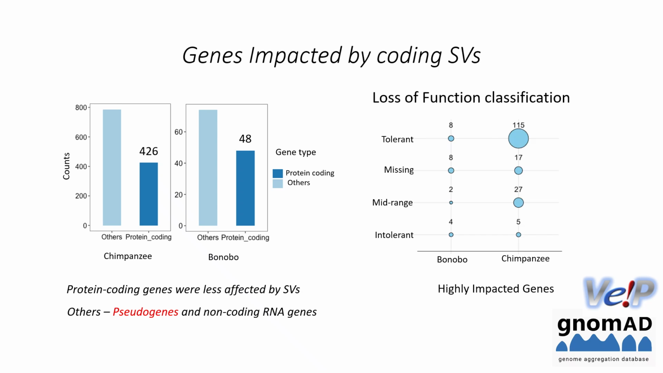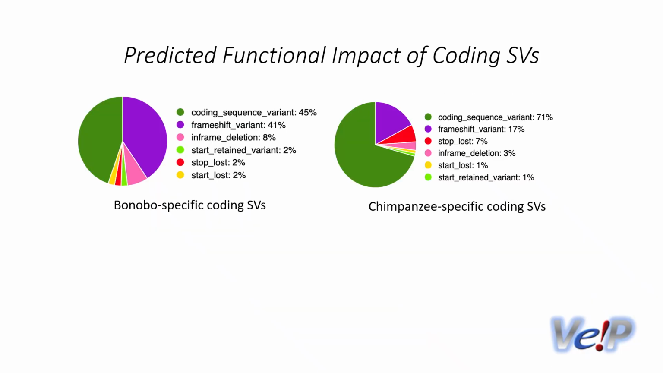There were 5 genes which were LOF tolerant in chimpanzee, and 4 genes were LOF tolerant in bonobo based on their loss of function intolerance score, which were obtained from the gene constraints table from the genome aggregation database. To predict the functional impact of coding SVs, we annotated them using Variant Effect Predictor.